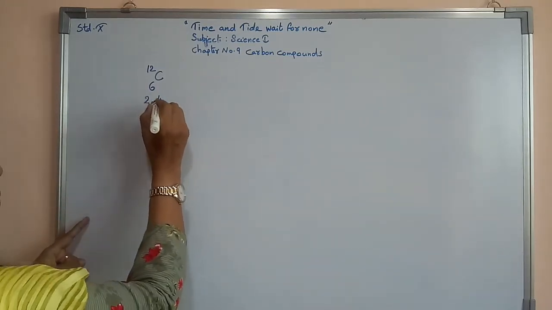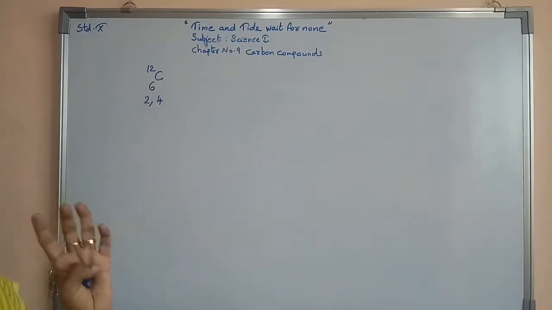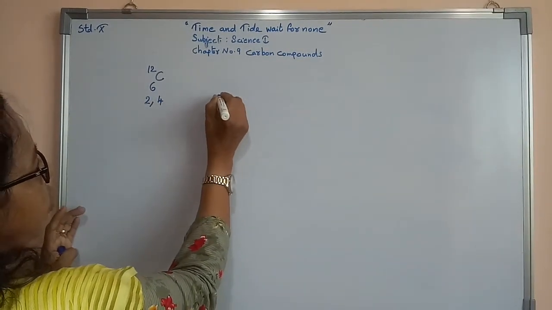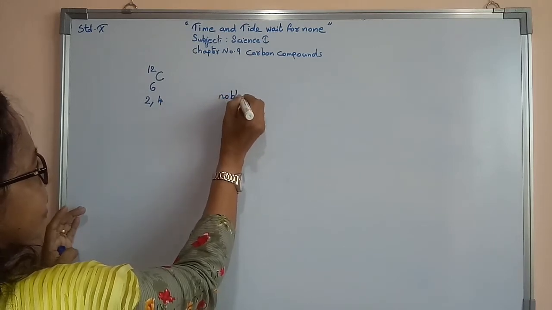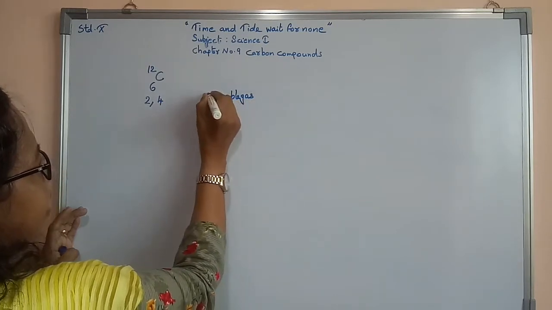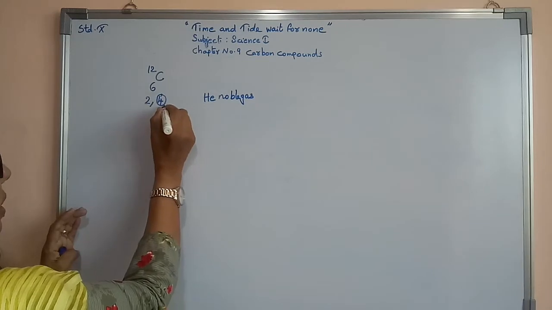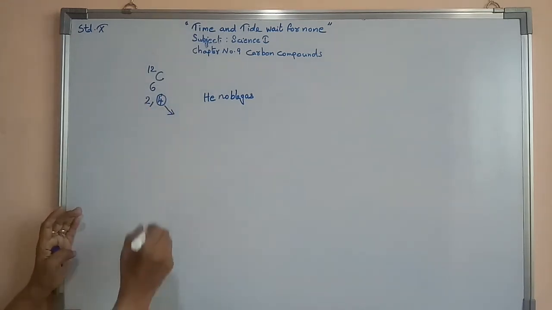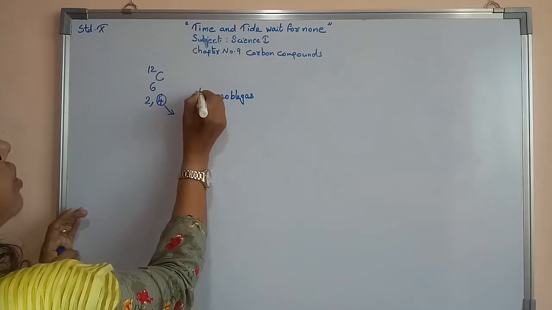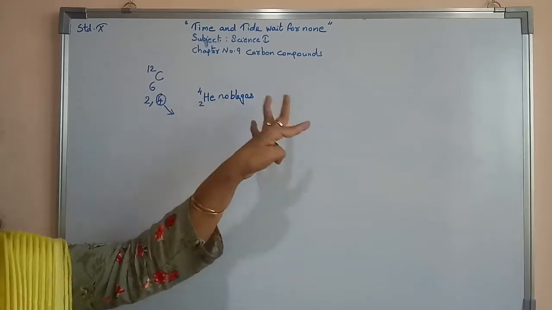Now if it can remove 4 electrons from its outermost orbit, it can become like the nearest noble gas, helium.